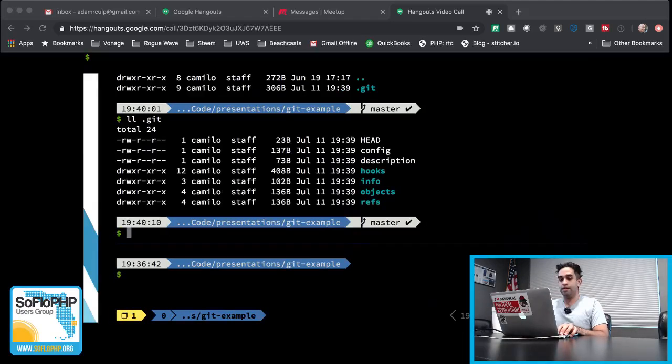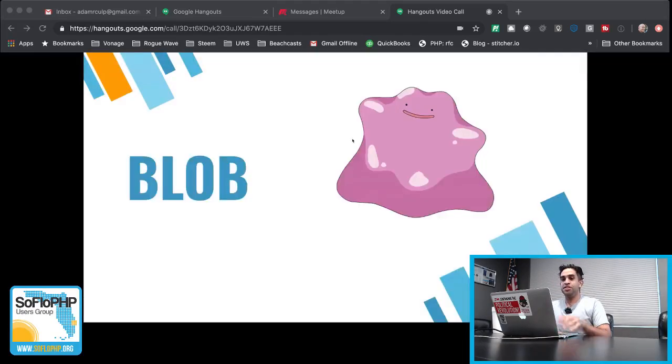So let's get right into it. We're going to start out with blobs. Also, this is a very Pokemon heavy talk because I need to make it fun for myself while I write it. So first things first is going to be a blob, here signified by a Ditto.